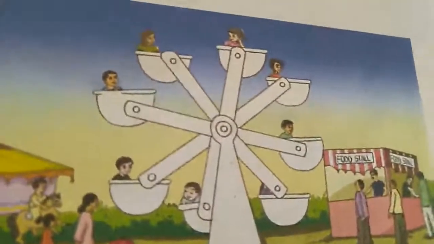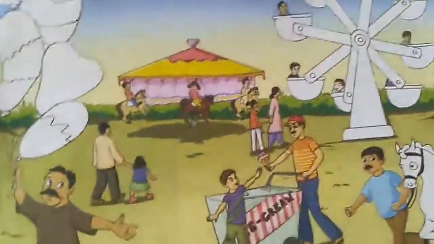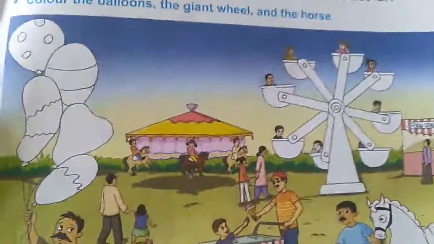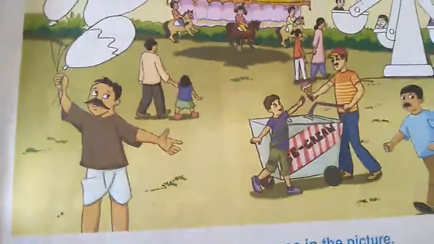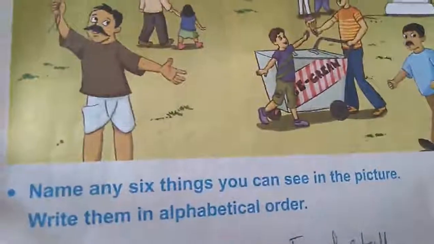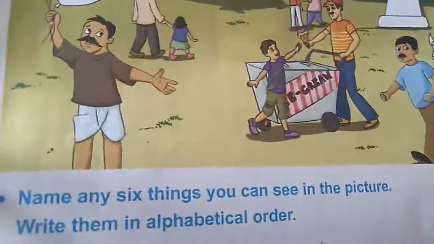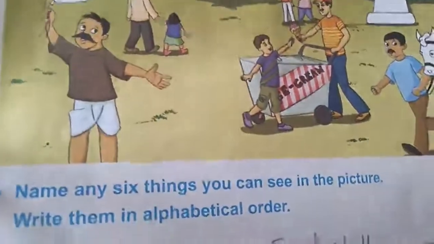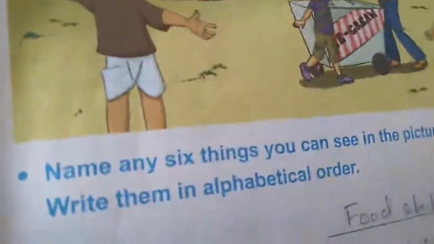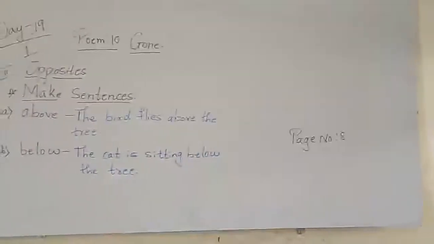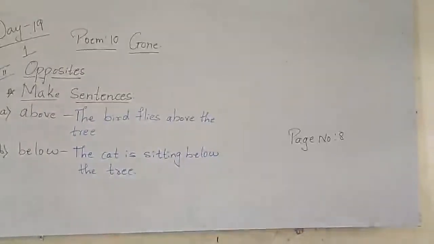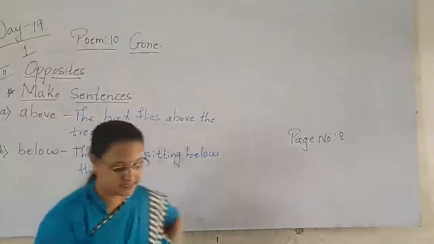So now these words will start with the alphabets, but we have to look at the first letter of this word and arrange the words in the alphabetical order. See there. Name any 6 things you can see in the picture. Write them in alphabetical order. We have to write these all names in the alphabetical order. Yes. So let us start, children, now. So here, the first word that we are going to start is here.